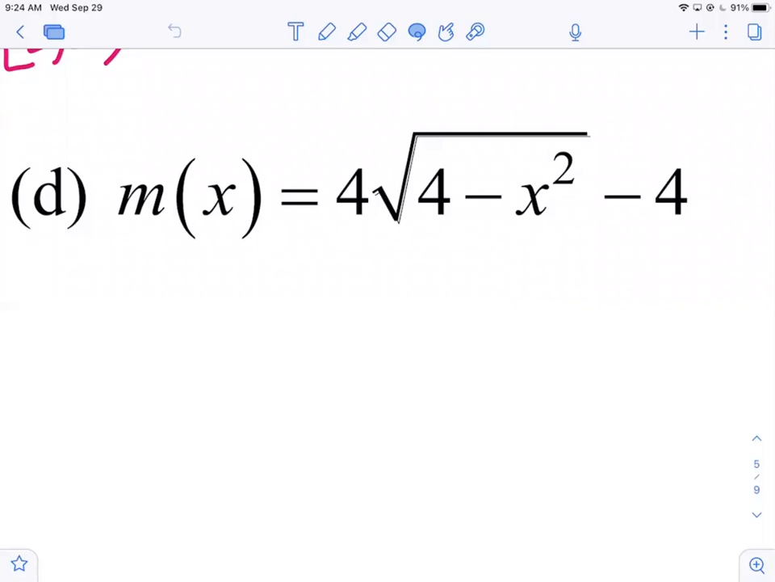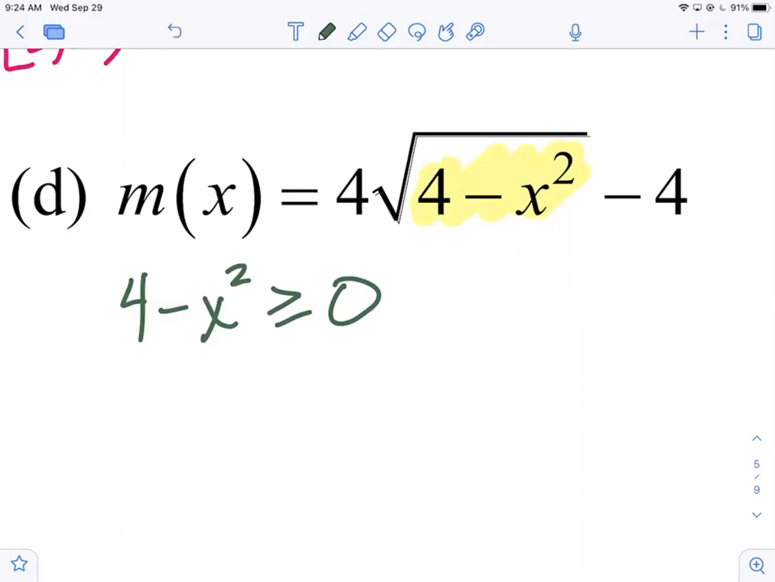So on D, we got M of x, 4 times the square root of 4 minus x squared minus 4. Still a lot of 4s, but no denominators, right? But we do have a square root. If this were a cube root, by the way, the domain would be all real numbers, wouldn't it? Because there's no denominator, and cube roots of 0 and negatives are okay. Square roots of 0 are also okay, but not negatives. So because there's no negatives allowed under the radical, we say that the radicand has to be 0 or bigger.